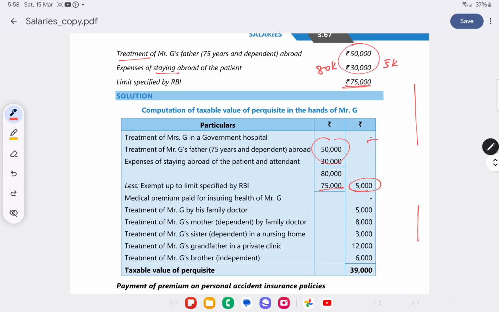Medical premium paid for insurance of Mr. G, paid for self, will be exempt. Treatment of Mr. G by his family doctor, taxable. Nursing home, taxable. Private clinic, taxable. Independent, taxable. So this is the taxable value of perquisites.